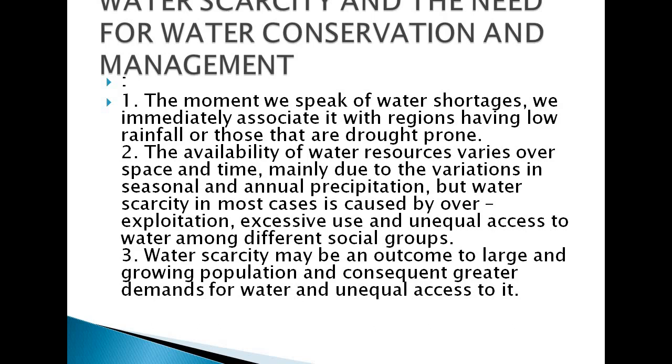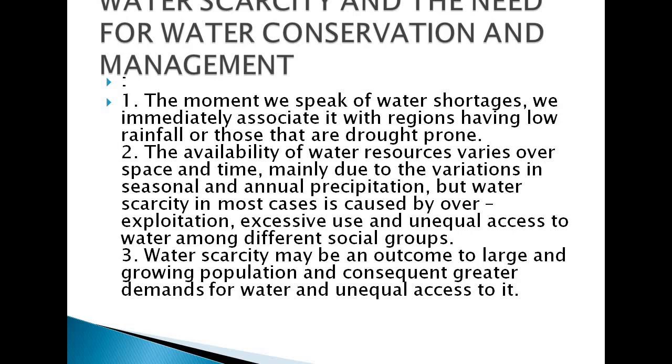Because of this, we are not able to satisfy the demand of the people around us, because water is not going to fulfill everyone's need, because of over-exploitation and excessive use.